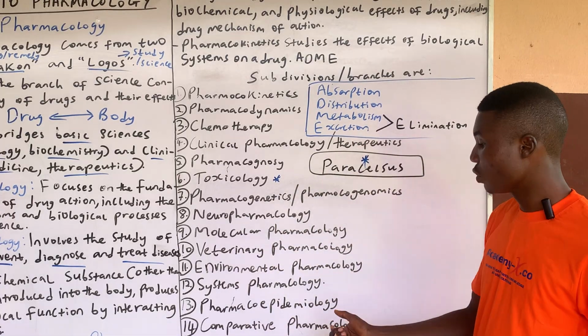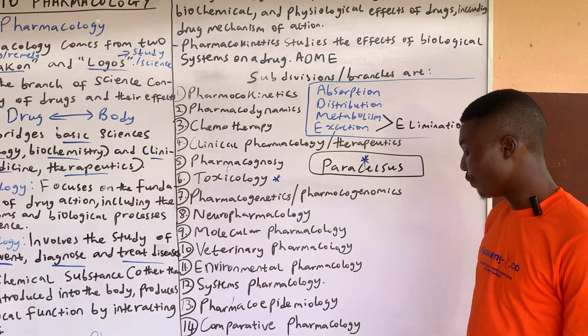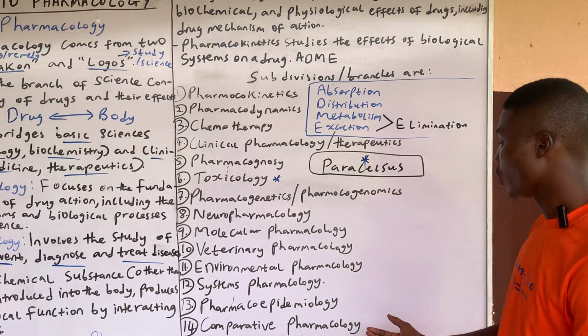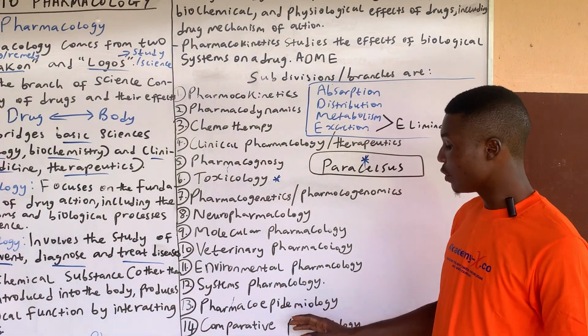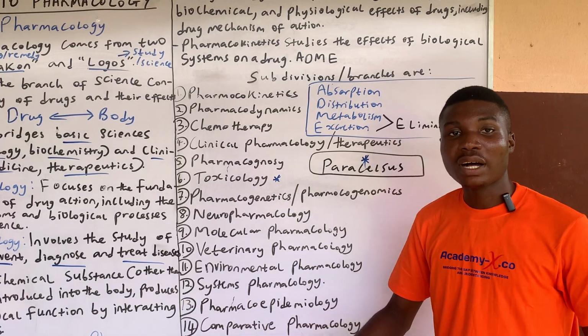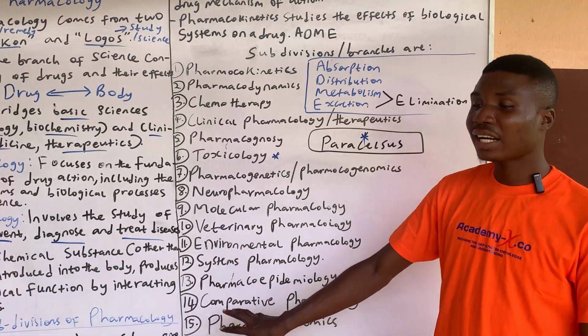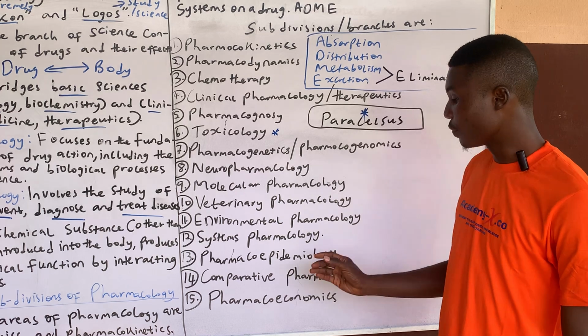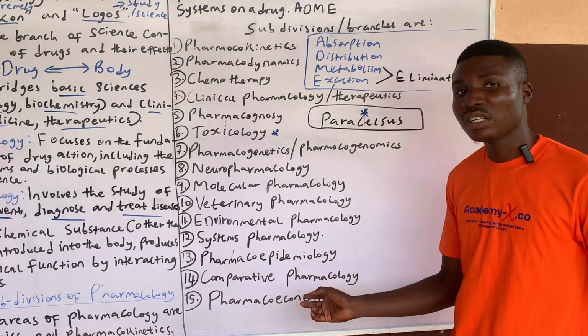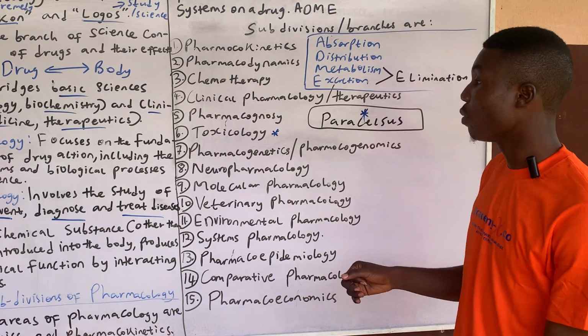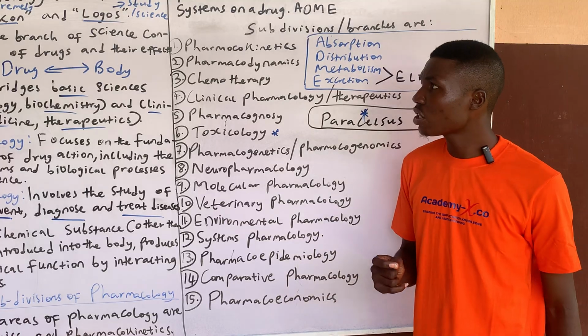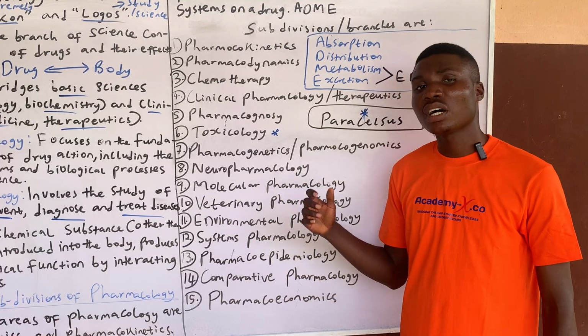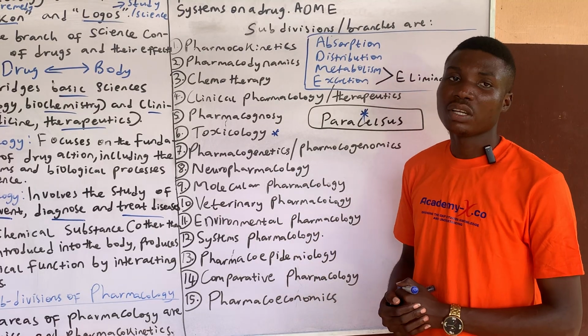Comparative pharmacology has to do with pharmacology that compares some variables basically, and then pharmacoeconomics has to do with the economic perspective, bringing it to the drug aspects. Basically, this is more under clinical pharmacy. You find pharmacoeconomics featuring more under the clinical pharmacy department. So these are different subdivisions or branches that are obtainable in pharmacology. So let us now make progress and talk about drugs and their sources, and then we'll move over to the next topic.